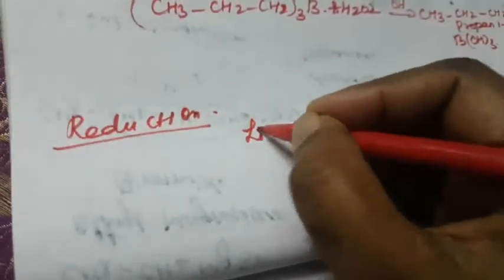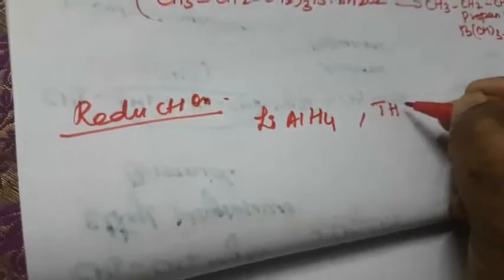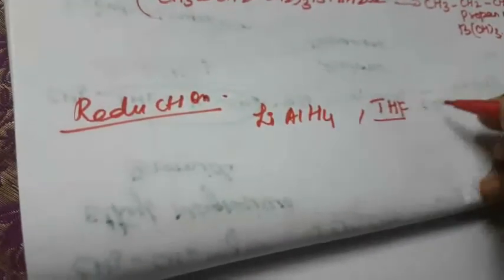So next we are going to see the reduction of carbonyl compounds. What is meant by reduction? This is reduction of aldehydes and ketones. So reduction of carbonyl compounds in the presence of lithium aluminium hydride, in the presence of solvents like tetrahydrofuran. What is the compound name? Tetrahydrofuran.